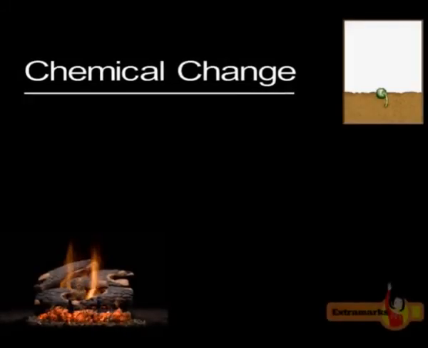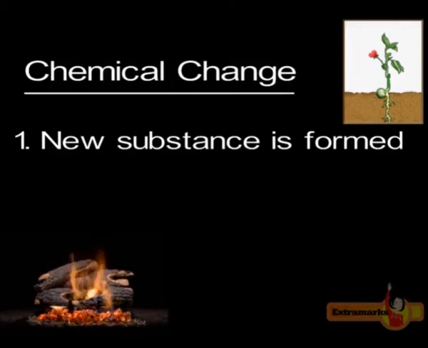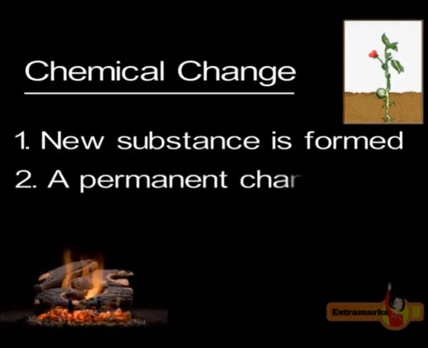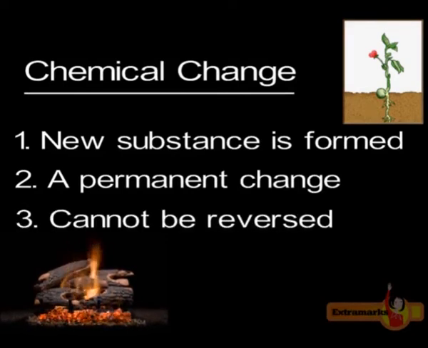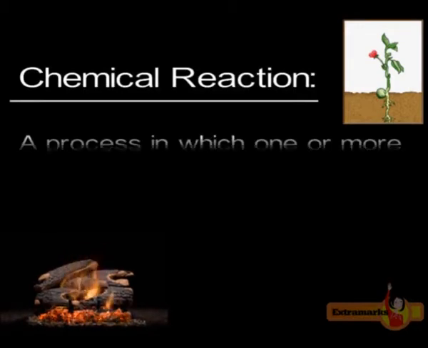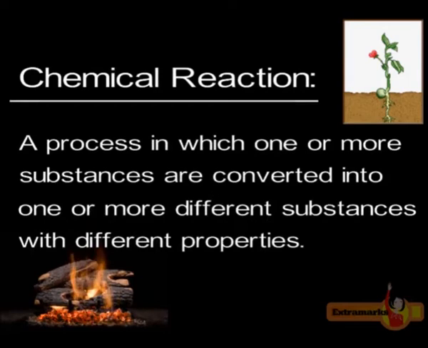A chemical change is a change in which different substances combine with each other to form one or more new substances. This is a permanent change that cannot be reversed. This change is achieved by chemical reaction. A chemical reaction is a process in which new substances with new properties are formed.